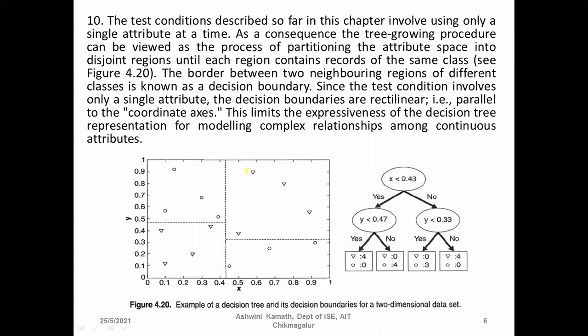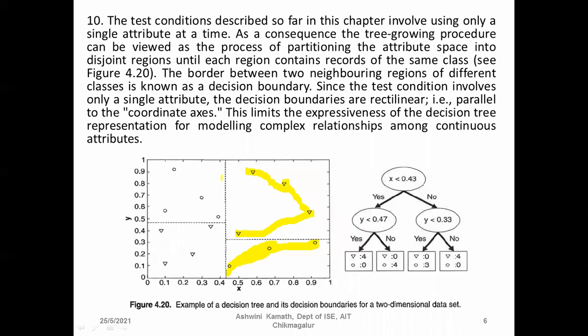Here we have all the values which classify as a triangle, and this is a circle. So we have two classification values: one is circle or dots, and the other is triangle.